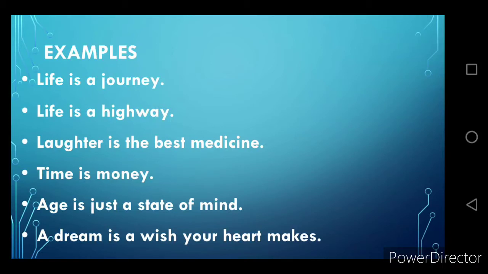So it's very simple, children. When you see words like, as, it is a simile. When you don't have them and you have a comparison there, it is a metaphor. See the examples here. Life is a journey. So life is directly compared to a journey without any comparison word. Life is a highway.